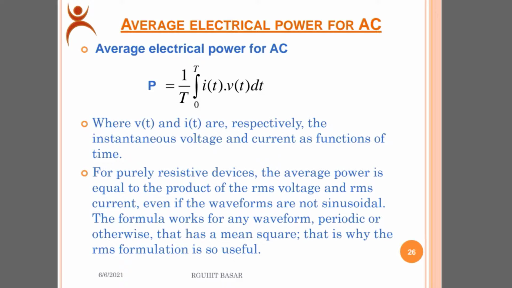So what we need to understand means, for example, in a circuit, if dI by dt is positive, then the current passes from the positive terminal. If dI by dt is negative, then the current passes through the negative terminal. So the importance of the RMS voltage and RMS current is seen.